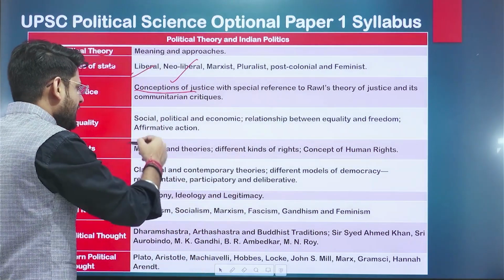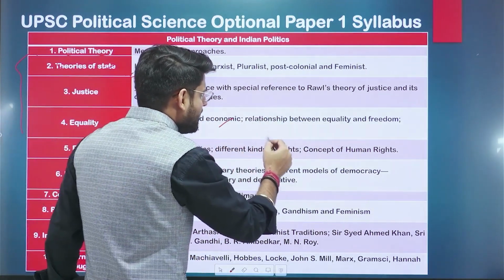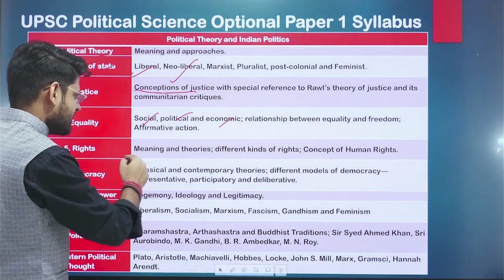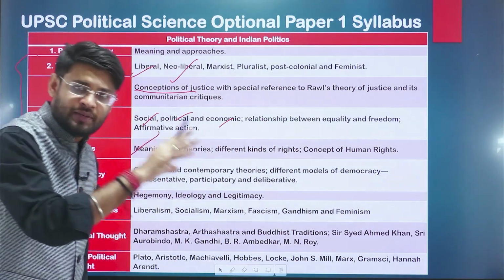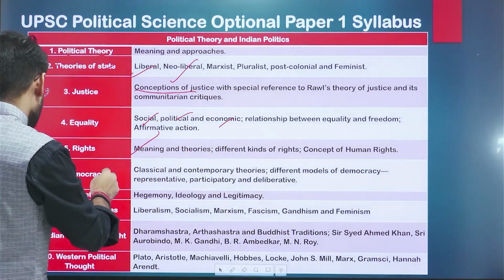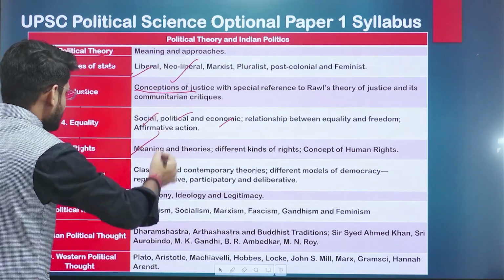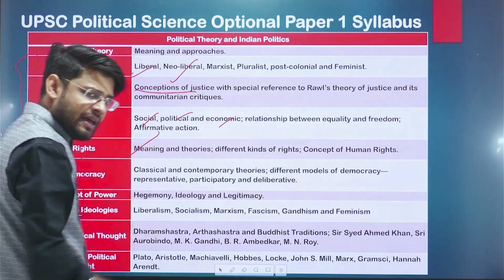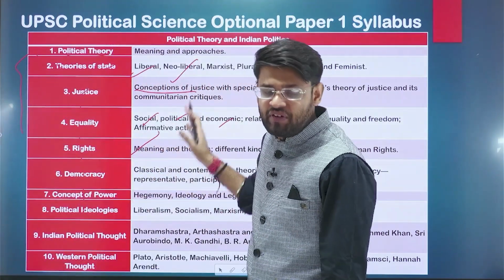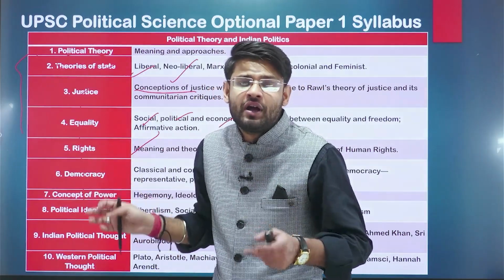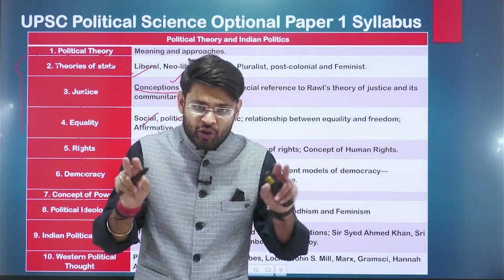Equality, that is equality in the social, political and economic relationship, between equality and freedom, affirmative action, different kinds of rights and the concepts of human rights. We will also see democracy. All these things, if you read, every topic has been taken from a different book, right? So it will be very difficult for you to find that particular book. So KPSIS will do that.